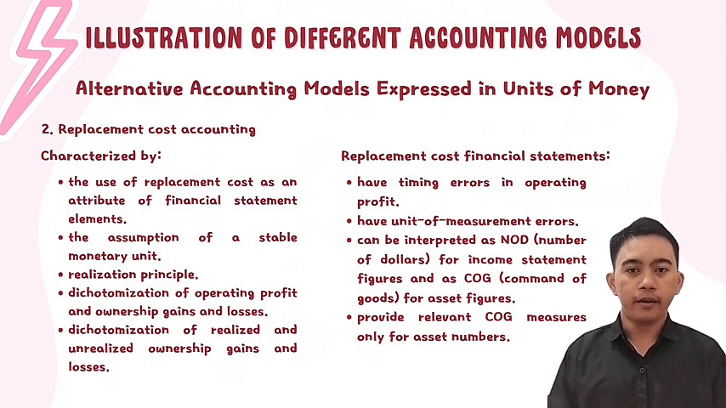This model better reflects the actual value of asset, but it still has weakness in terms of unit measurement, and it's considered as mere number of dollars, while the number in the asset reflects more of the purchasing power or command of goods. Unfortunately, the relevance of this purchasing power is limited to asset and does not cover the entire financial statement.